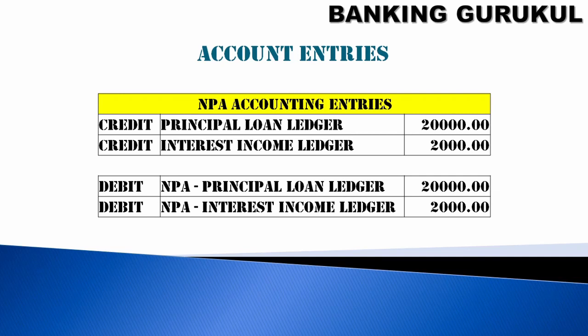So the NPA principal ledger will be debited with 20,000 and credited to the normal principal ledger, and your NPA interest income ledger will be debited with 2,000 and credited to your regular interest income ledger. These account entries will be posted during the out of order stage.